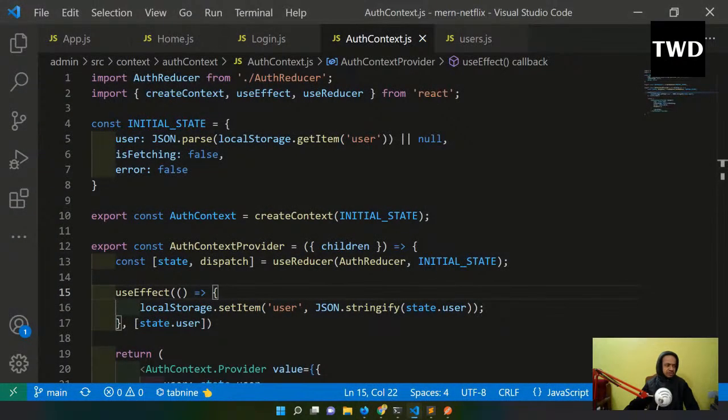So now what we are going to do, we are going to create a movie context, so that we can call everything from a central location again.